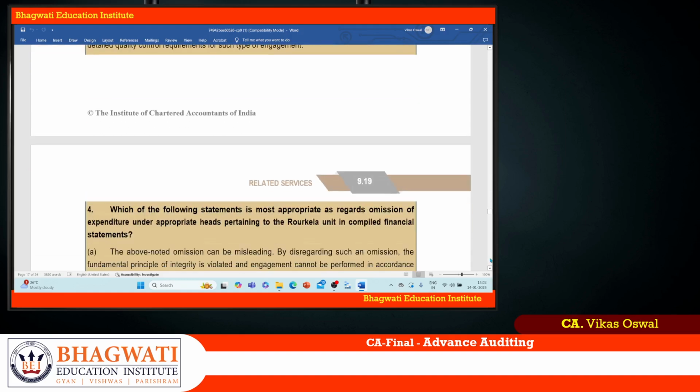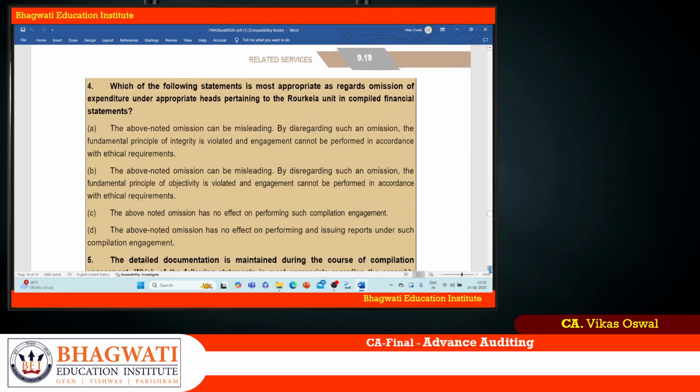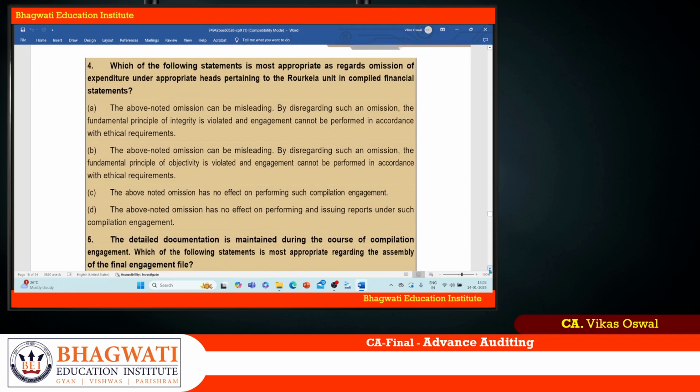Let us see the fourth option. Fourth option, what does it say? Which of the following statement is most appropriate as regards to the omission of expenditure under appropriate heads? The above said omission can be misleading. By disregarding such omission, the fundamental principle of integrity is violated. Engagement cannot be performed as per ethical requirement. So you are omitting information, it makes the statement misleading.